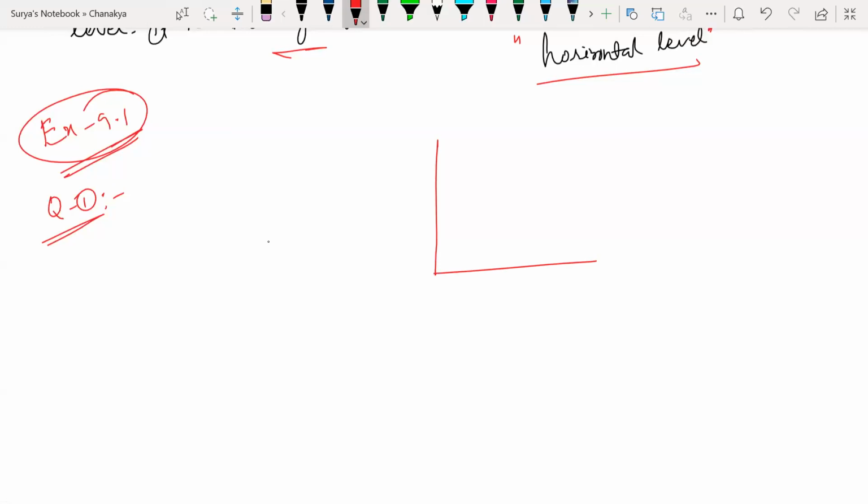Everyone try to look at the question, guys. Open your textbook and look at the question. Until you look at the question, you won't be able to understand it clearly. This is the vertical pole. Let us say this is my point A, this is my point B, and this is my point C.